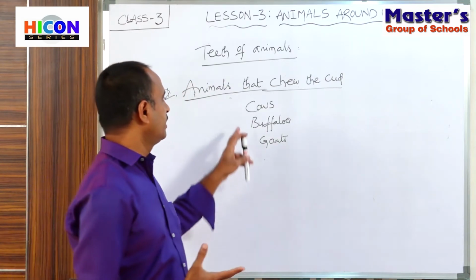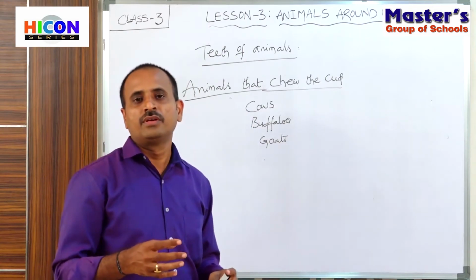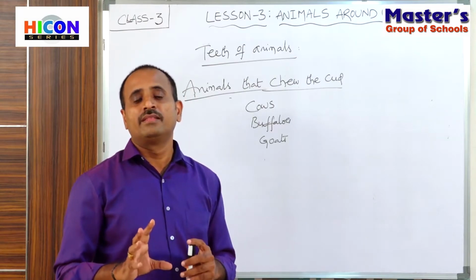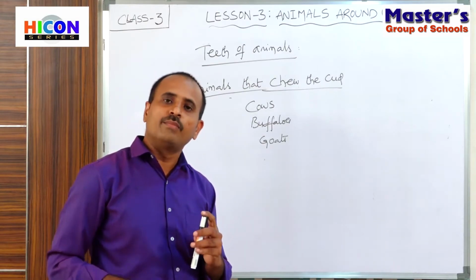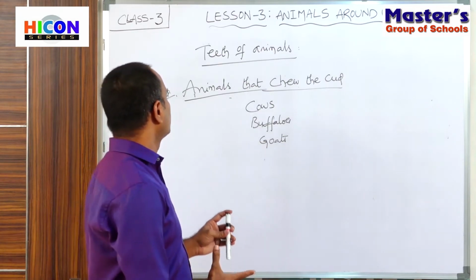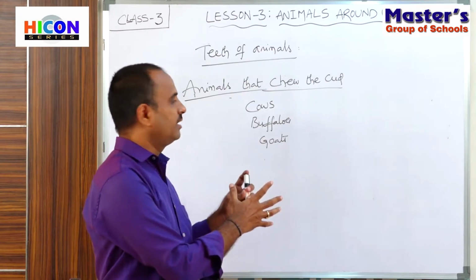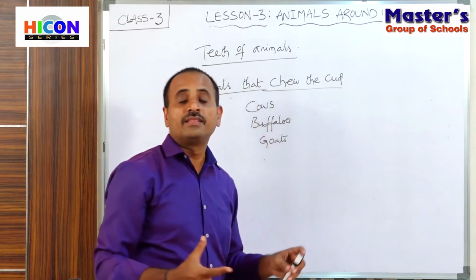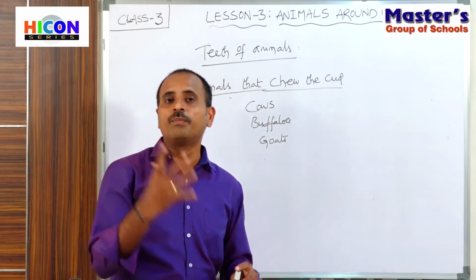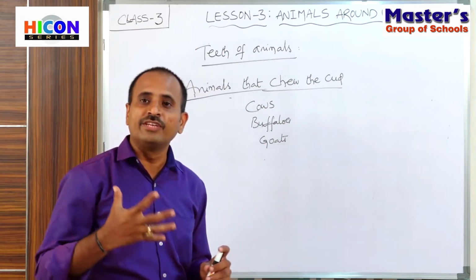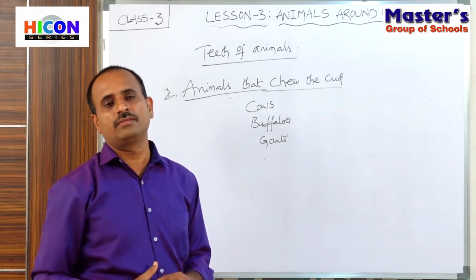Initially they do not chew the food. They swallow quickly into the stomach and bring it back to their mouth again when they are at rest. So these are animals that chew the cud, and this process is called rumination. In this process their back teeth are very helpful because they are very strong and broad.